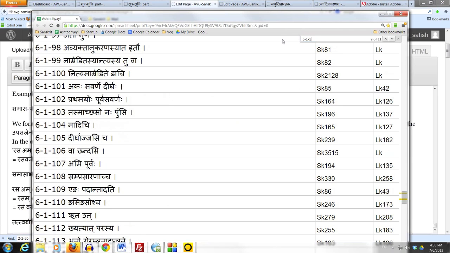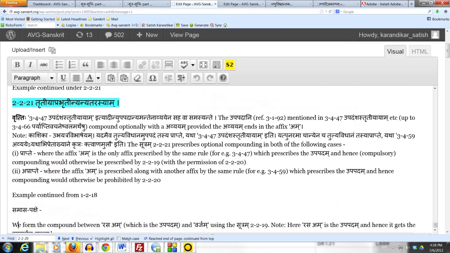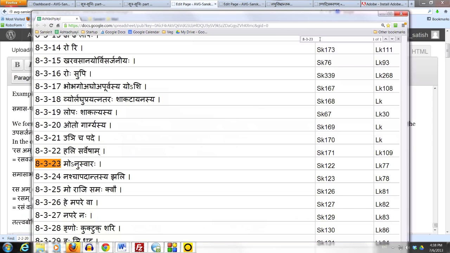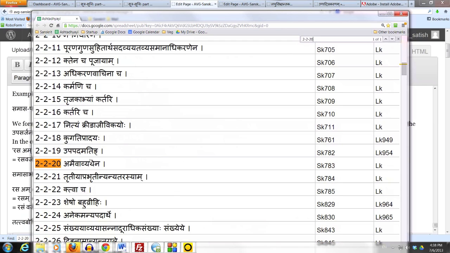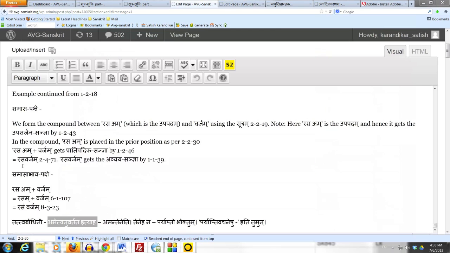Now the vritti of this sutram 2.2.21 says at the end amantena avyayena saha samasyante. On that Tattvabodhini comments ametyanuvartata ityaha, which means that the anuvritti of am comes down from the sutram 2.2.20 ameva avyayena down to the sutram 2.2.21. That is why the vritti says amantena iti.